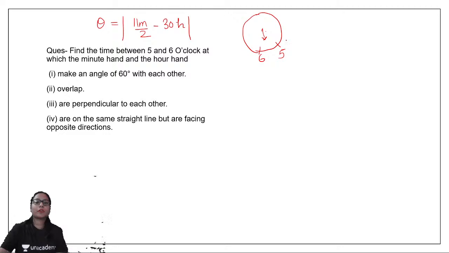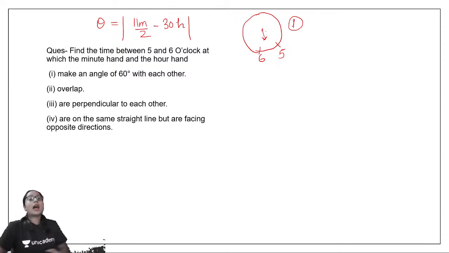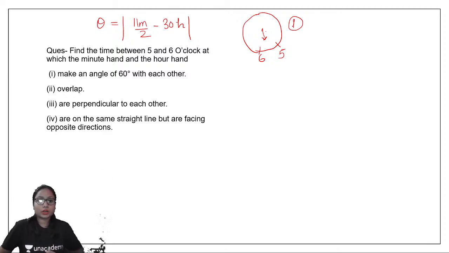So let us apply this formula. Let us solve the first part of this question. It says that the minute hand and the hour hand of the clock make an angle of 60 degrees with each other. Okay, let's see this question. I'm giving you a minute. Please apply the formula, then try to solve this question.